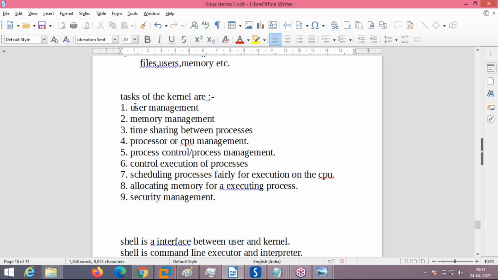Tasks of the kernel. User management. Who is going to authenticate the users? It is the kernel that is going to authenticate the users, login and all. Memory management. How RAM and other resources will be allocated to different processes. That is all memory management of different applications: how much memory to allocate, how to share this memory. This will all be handled by the kernel.